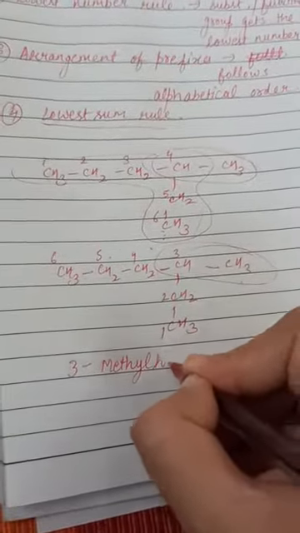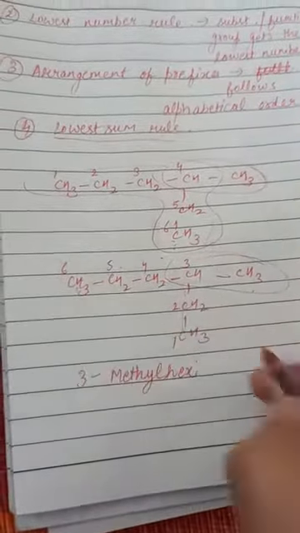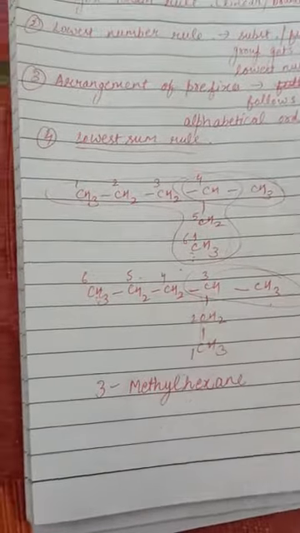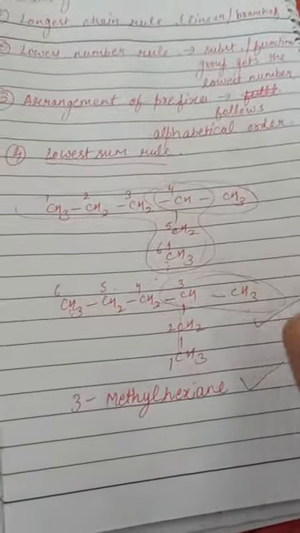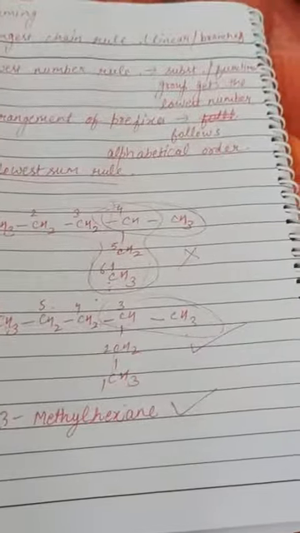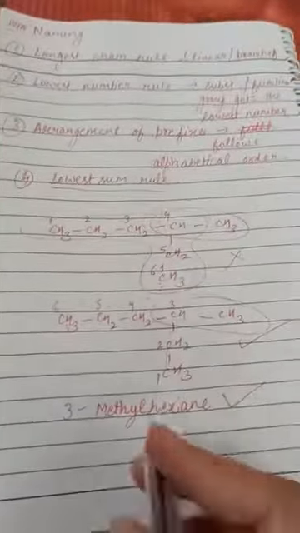So it will be hex, and all the carbon atoms are having single bond between them, so it will be ane. So it is 3-methylhexane. This is the correct way of numbering, and this is not the correct way of numbering. Got it? Then lowest sum rule. I will explain lowest sum rule.